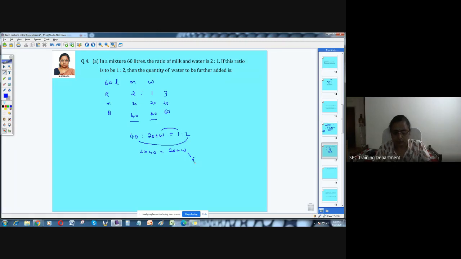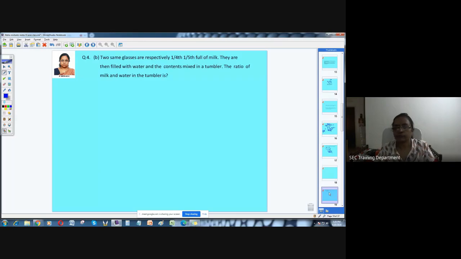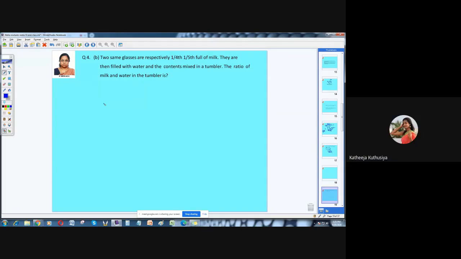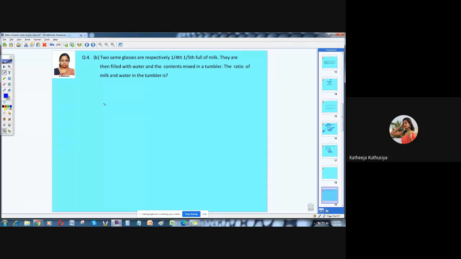Next. Two same glasses are respectively 1/4 and 1/5 full of milk. They are then filled with water and the contents mixed in a tumbler. The ratio of milk and water in the tumbler is what? So how to proceed in this? Take the content to be 20 liters, and then 1/4 of it and 1/5 of it.